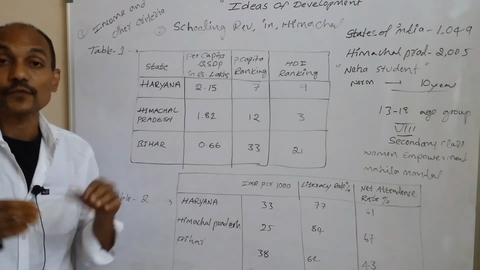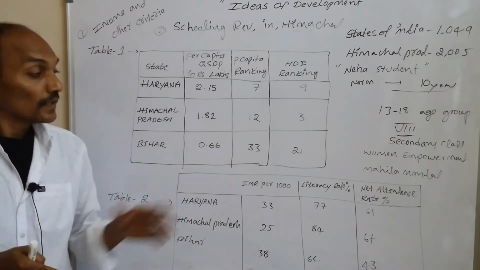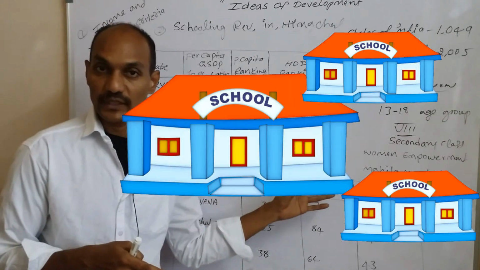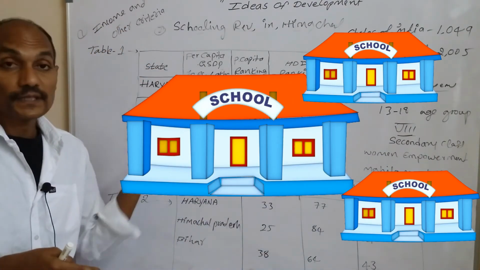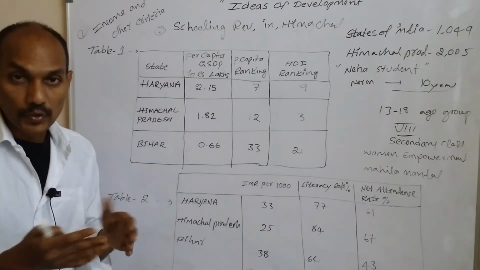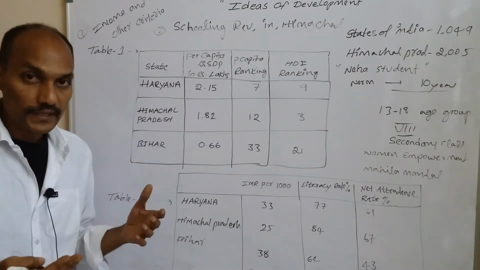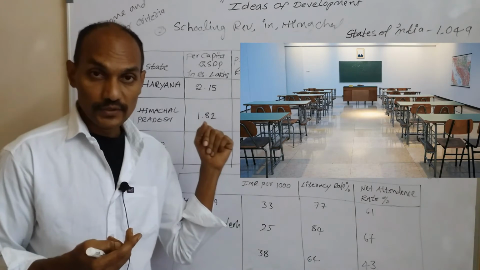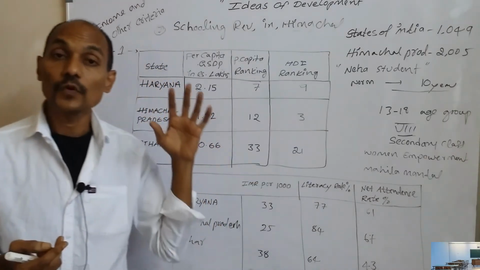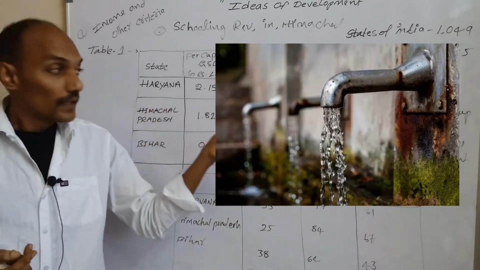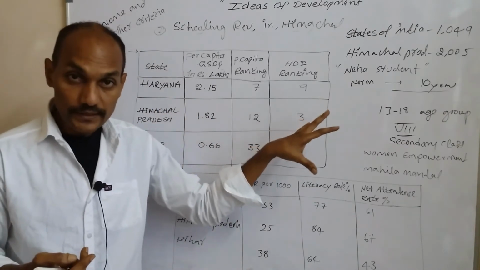But as the years went by, more schools were opened in Himachal Pradesh, and also more facilities were improved. Some facilities like infrastructure, teaching staff, drinking water and toilets were already provided by the government.